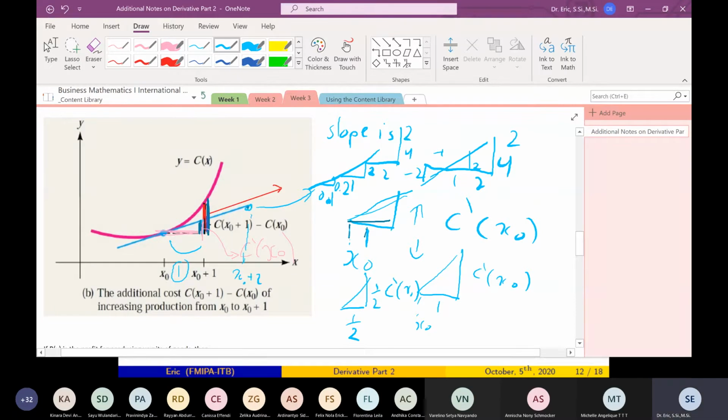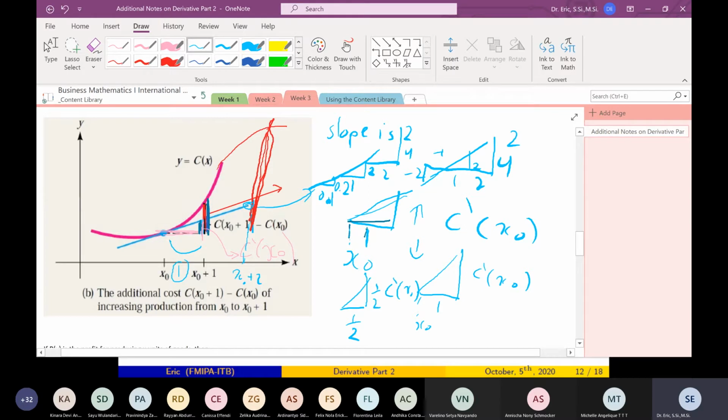The approximation is this, but the real one is this. So the real one and the approximation differ very highly. The error is very, very big. Why?